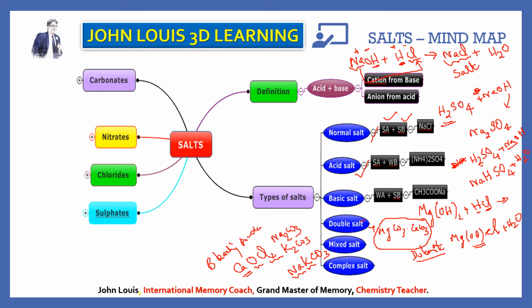Is it clear? Then what is meant by complex salt? Complex salt means at least one of the bonds in the acid radical or basic radical, acid radical meaning negative ion, basic radical meaning positive ion, should be a coordinate bond. If at least one of the bonds in any one of the ions, either positive ion or negative ion, is a coordinate bond, then those salts are known as complex salts.